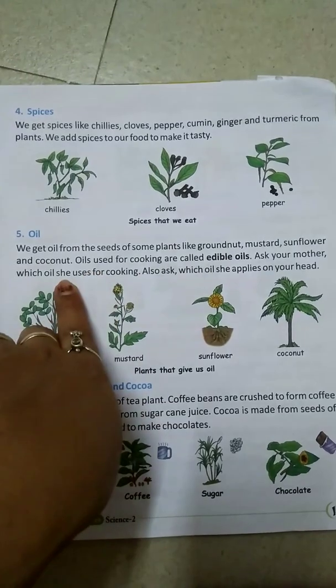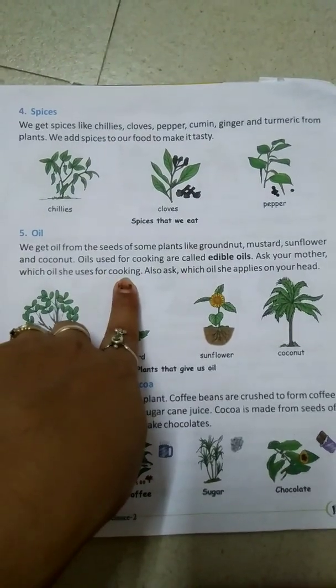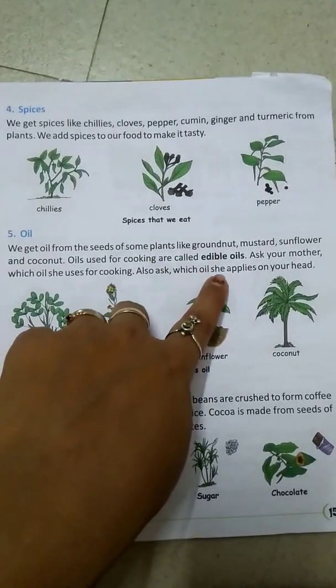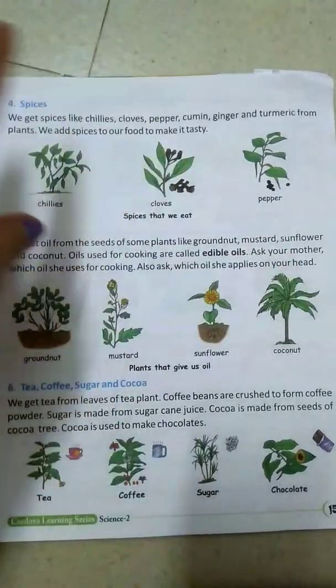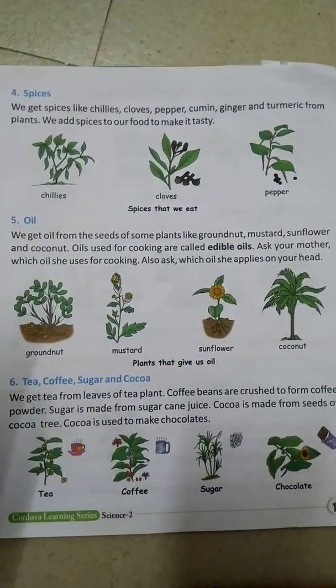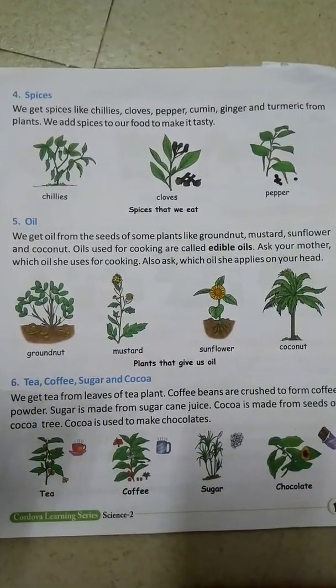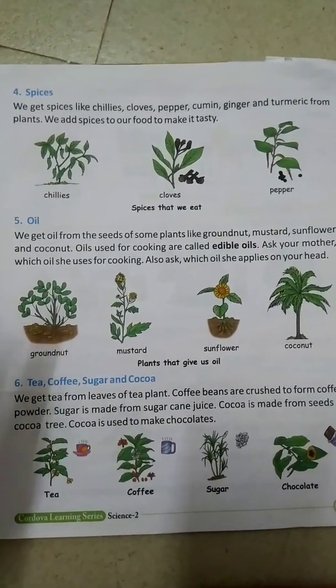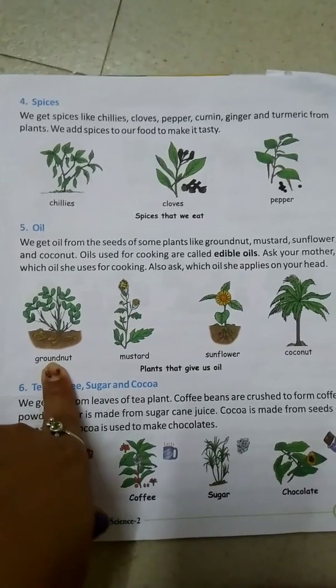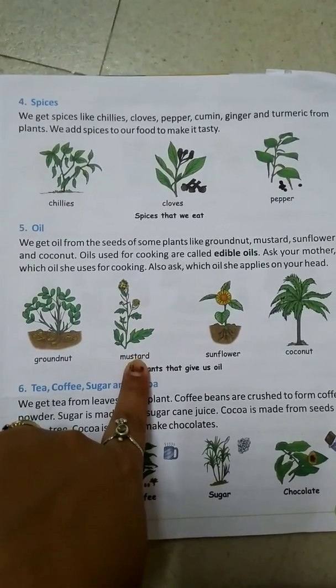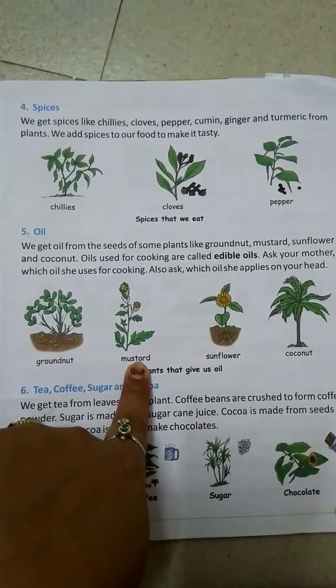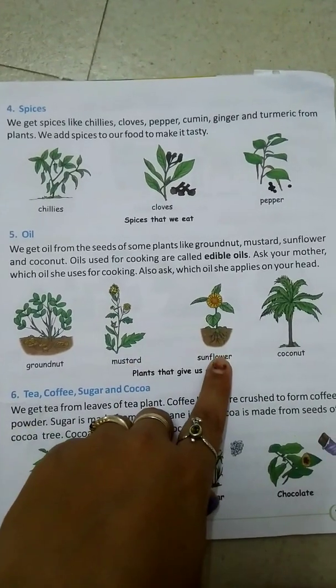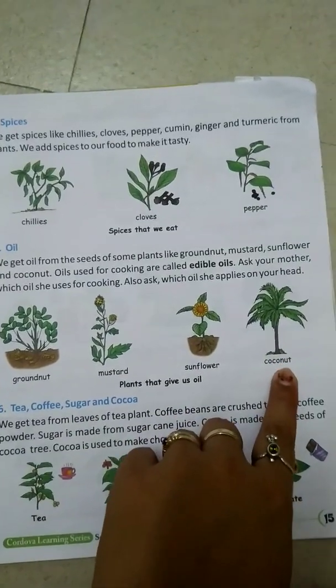Ask your mother which oil she uses for cooking. Also ask which oil she applies on your head. Here we are getting oil from groundnut, mustard, sunflower and coconut.